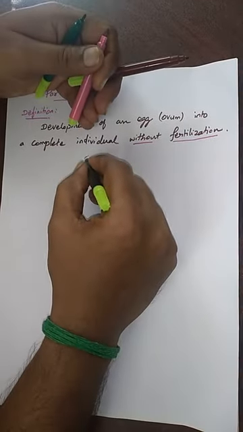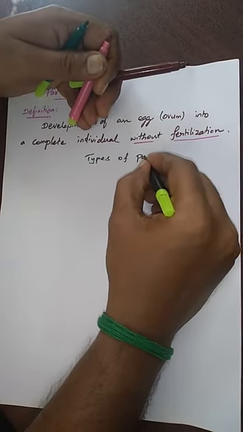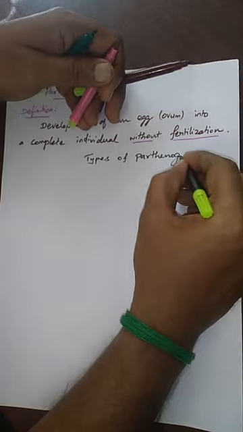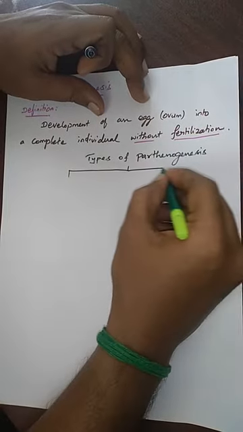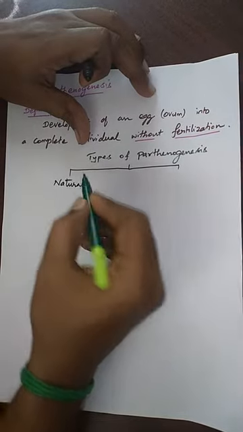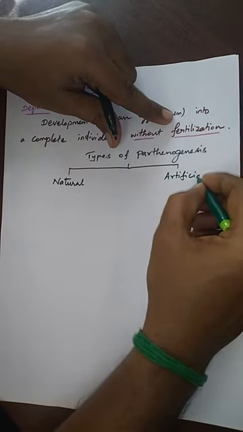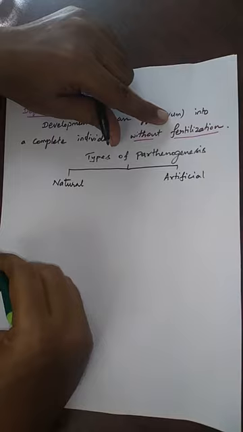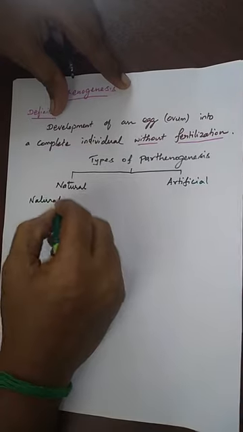Types of parthenogenesis. It is of two types. One is natural parthenogenesis, another one is artificial parthenogenesis. Now we will start from the natural parthenogenesis.